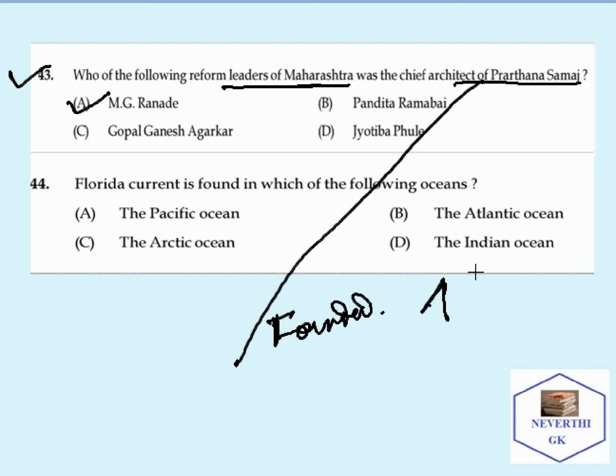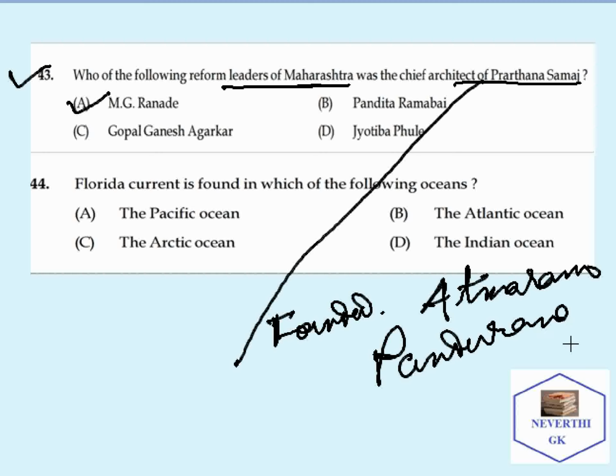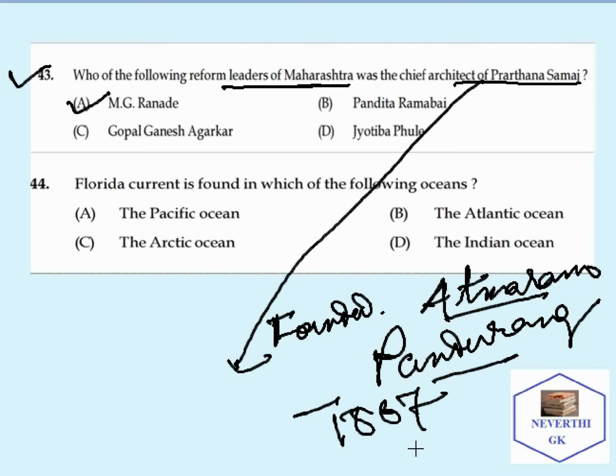It was founded by Atmaram Pandurang in the year 1867.